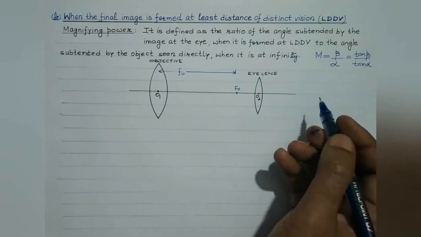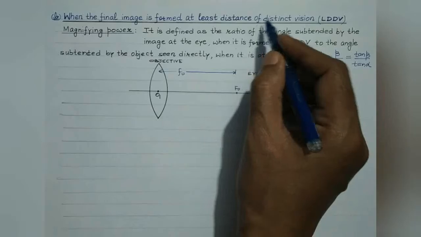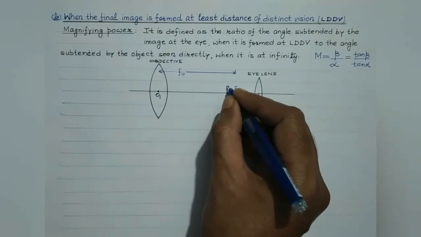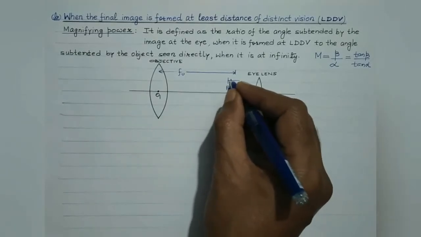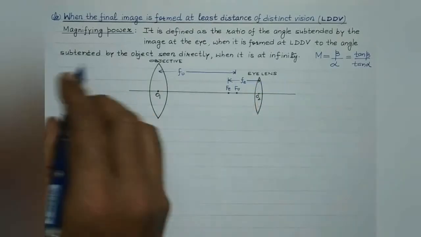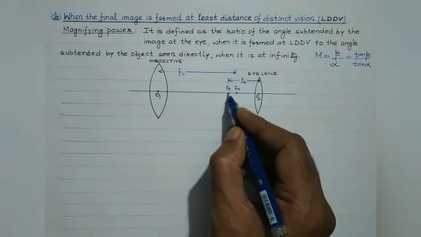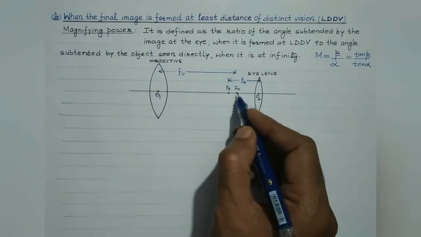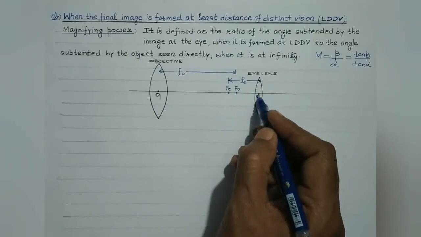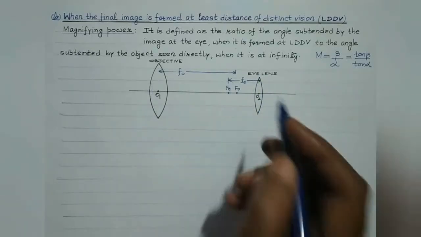Now in the normal adjustment, F naught and Fe tend to coincide. But in this case, the final image is to be formed at LDDV. Here, Fo and Fe will not coincide. Suppose this is Fe. So this is the basic difference. Here the image A'B' of the distant object must be formed between the optical center and the focus of the eye lens. Obviously, it will be formed at the focus of the object lens. So the focus of the object lens should lie between the optical center and the focus of the eye lens. Right? So that's the important difference between these two settings.